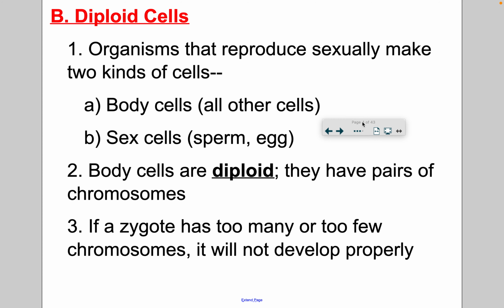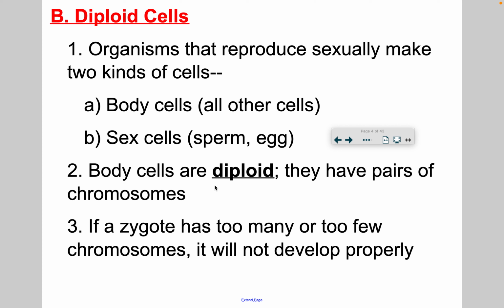With organisms, there are basically two kinds of cells: body cells and sex cells. Body cells have lots of examples. You have over 100 different types of tissues inside of you, like muscle tissue. So you have muscle cells, nerve cells, heart cells, liver cells, eye cells, hair cells, the list goes on. But sex cells are just sperm and egg. If you're male, it's just sperm, and if you're female, it's just egg.